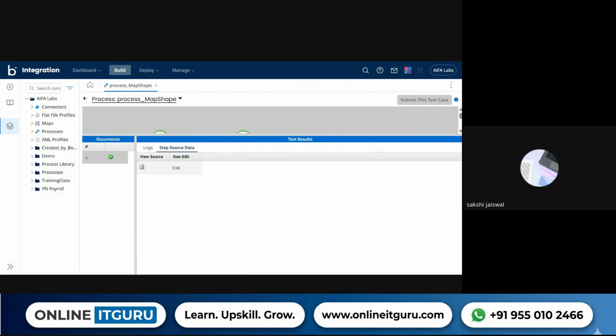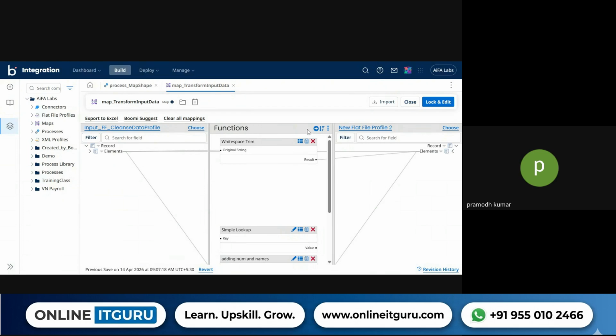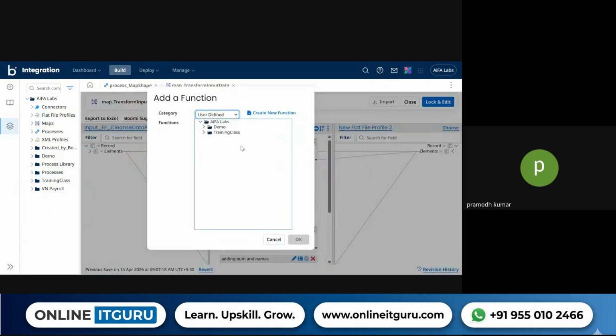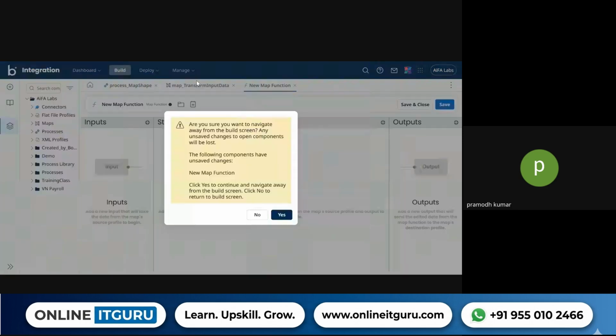If you want two functions to work on one field, you need to use a custom user-defined function. Create a new function, put the two functions in, connect them, give it an output, and then map it to a field. Okay, that's user defined. But how can you do two mappings to one field? You cannot do two mappings to one field.